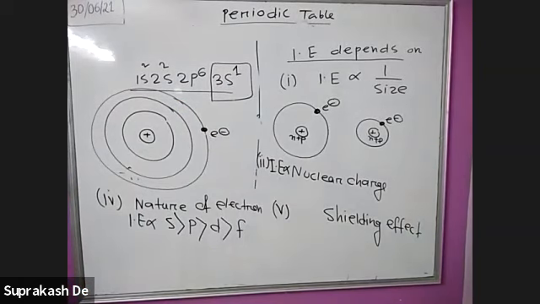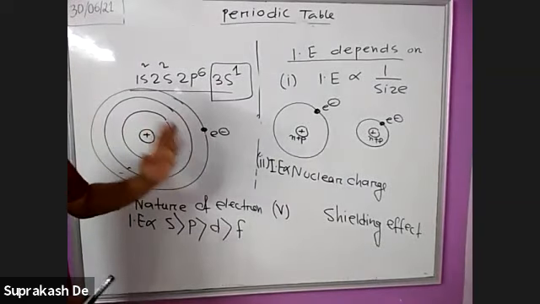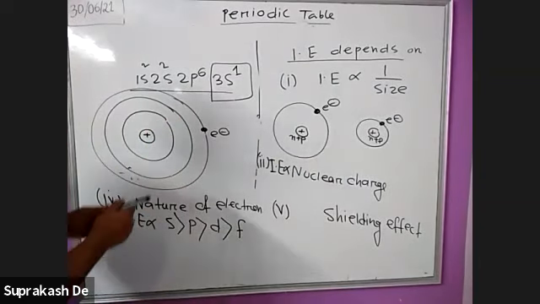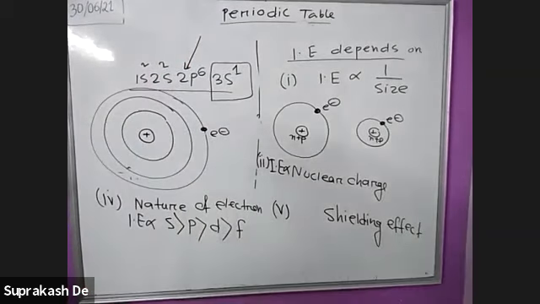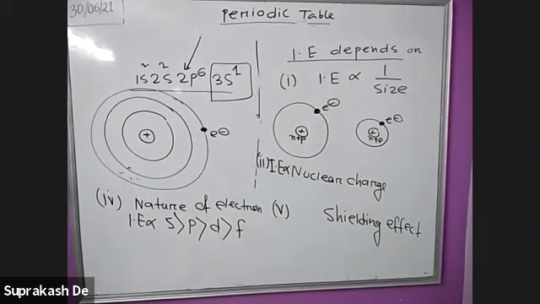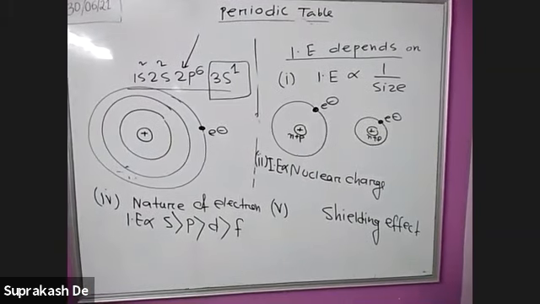For explaining the shielding effect, we will not consider all the orbitals. We will only consider the penultimate one. The penultimate here is 2p. Penultimate means just before the ultimate.